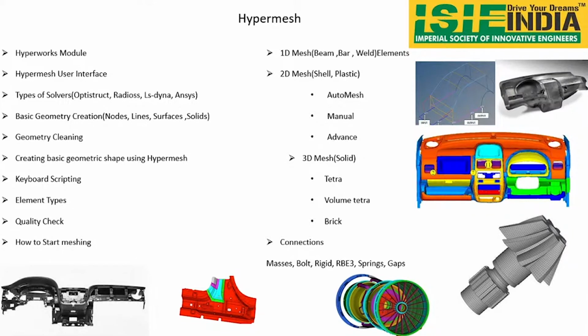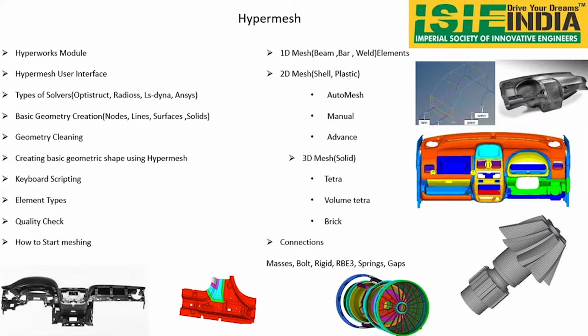Then we have 3D components. 3D components are nothing but your engine, gearbox, casings, and these kinds of things come under 3D meshing. And we will be discussing connections. So what are these connections? In real life, take an example of a car. During the analysis, you can't model and keep the bolt, right? So you have to add the bolts. You have to give the rigids. You have to create the springs. You have to create the mass elements in your HyperMesh itself. That we are going to discuss in the connections part.